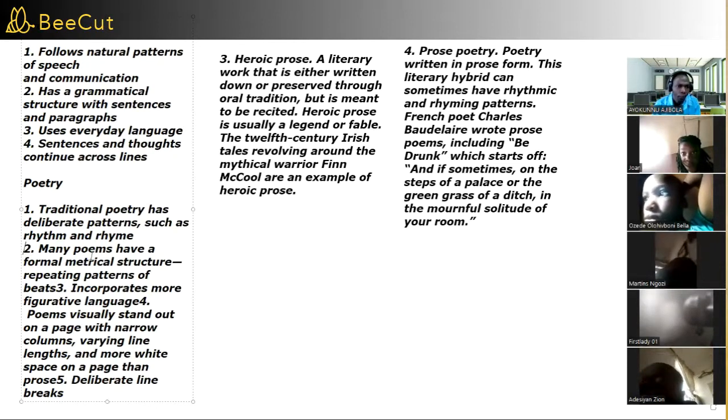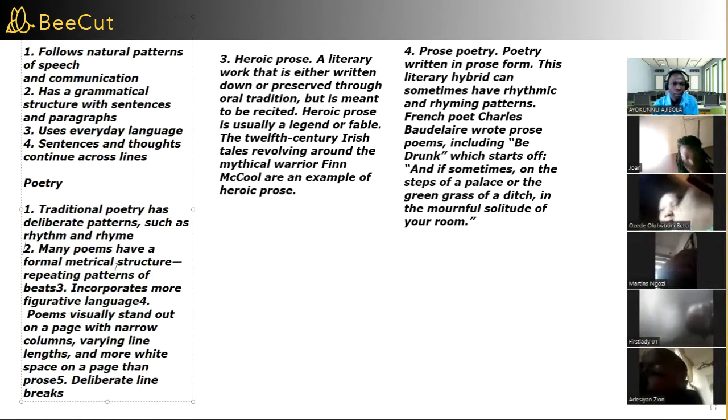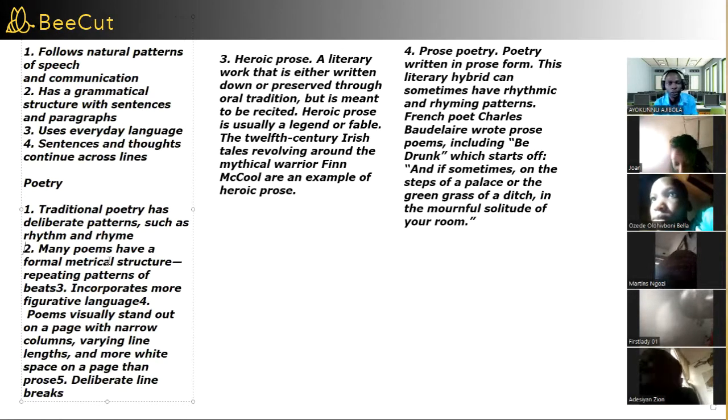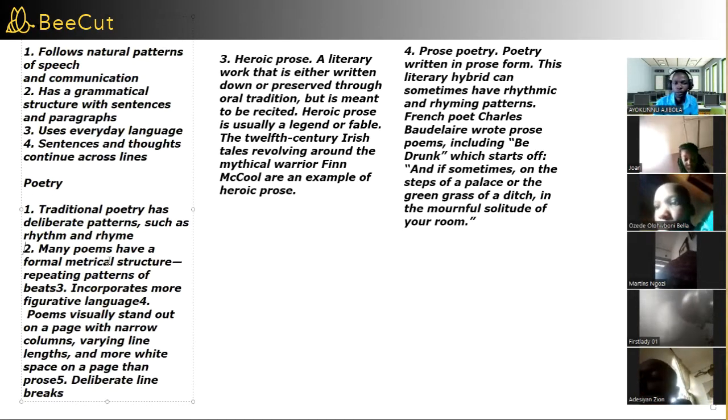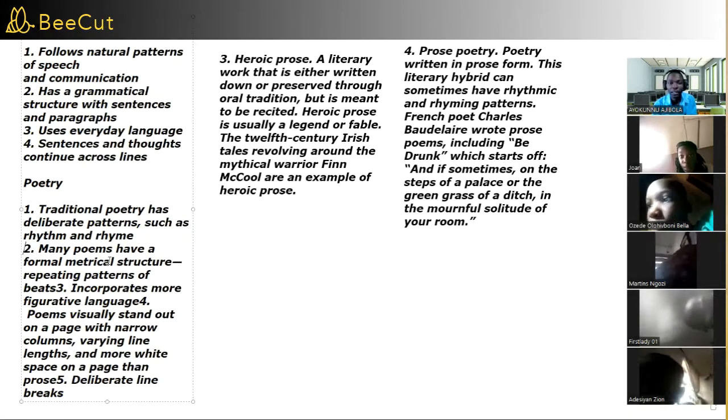Many poems have a formal, that's number two under poetry. So many poems have a formal metrical structure. And what are we talking about when we say metrical structure? Metrical structure is beats, counting in beats. Maybe 1, 2, 3, 1, 2, 3, or another one. 1, 2, 3, 4, 1, 2, 3, 4, or another one. 1, 2, 3, 4, 5, or maybe the one that has like 8 beats: 1, 2, 3, 4, 5, 6, 7, 8.